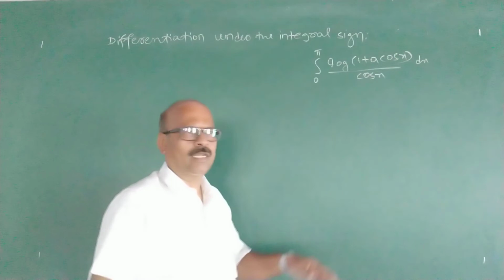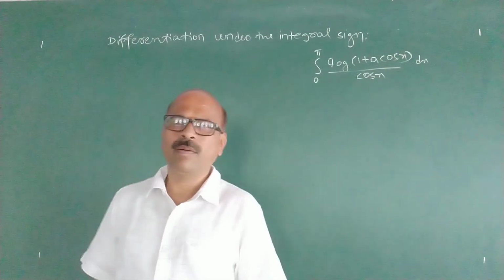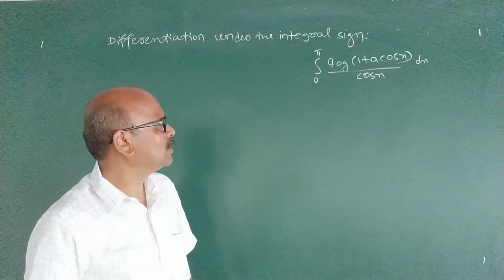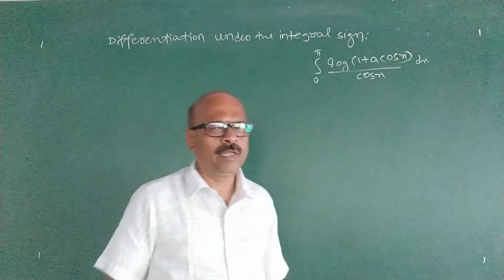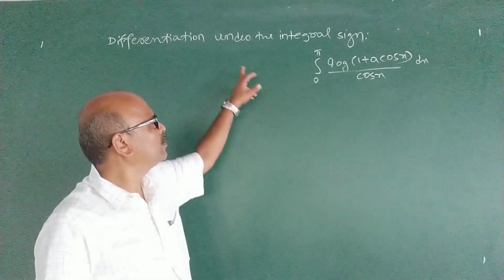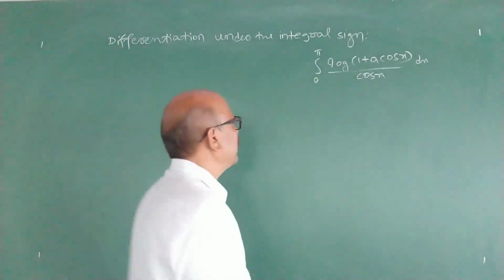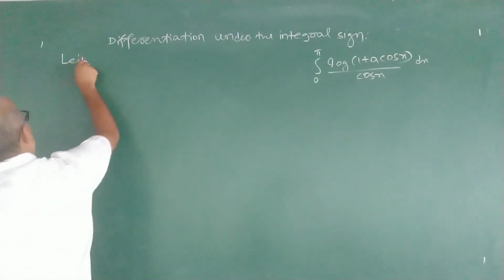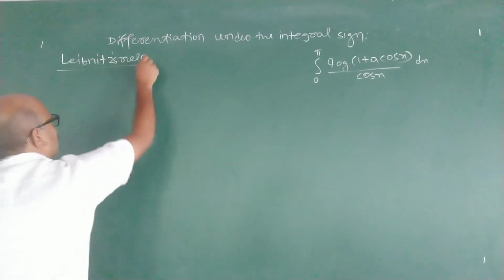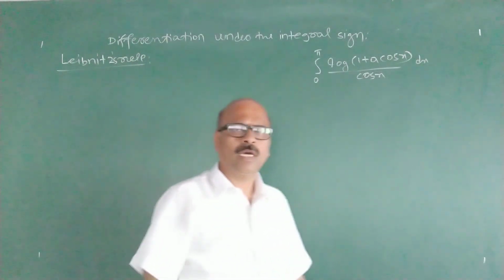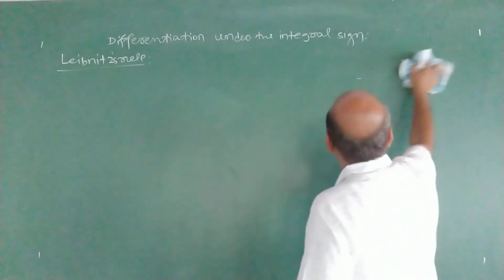It is quite unusual integral because by usual procedure it is difficult to evaluate this integral using any rule, integration by parts or substitution. It is difficult to evaluate this integral. Now this differentiation under integral sign helps us to evaluate such unusual integrals. Leibniz has given a rule. Leibniz rule to evaluate these unusual integrals. It is therefore called differentiation under integral sign.